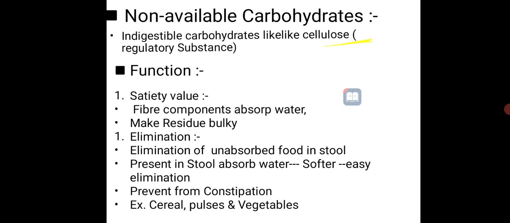For example, cellulose, that is nothing but a fiber. It is called a regulatory substance. How then? If this is non-digestible, meaning it cannot be broken down into smaller units, then what is this carbohydrate doing? So what is their function? The function of this non-available carbohydrate is that it has satiety value. Satiety value means, in Marathi, trupti, the satisfaction of the meal.